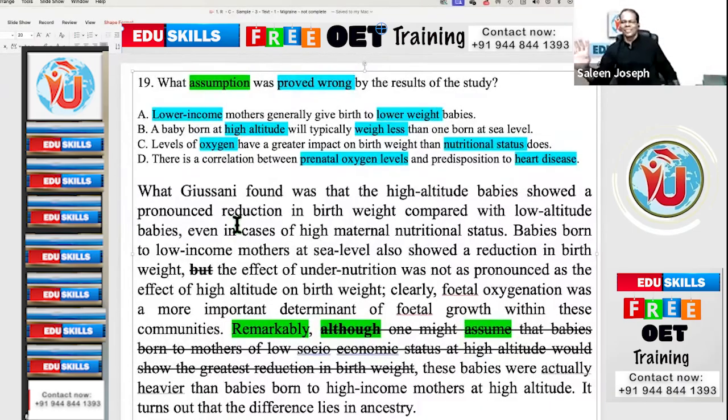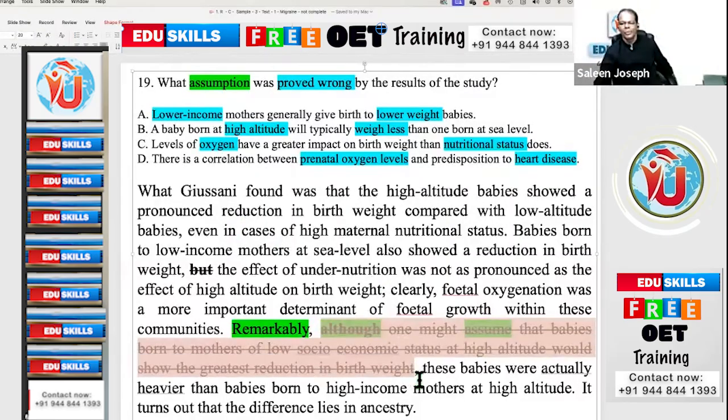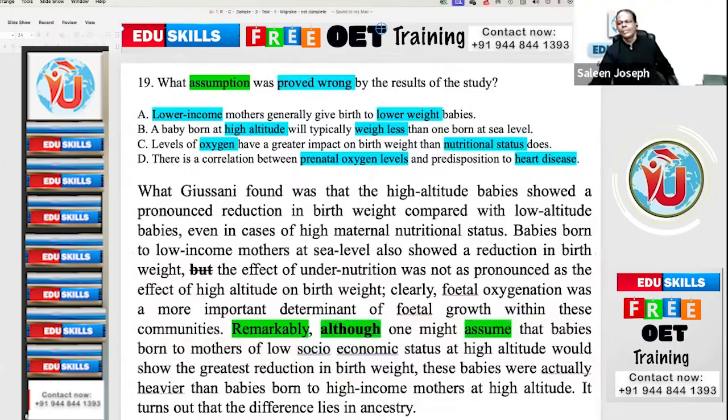I am confusing you. It doesn't mean that is not the answer. Now, what is the answer then? The assumption, Father. That's not the fact. Now you see, I said in the normal case, this will not be important. And if you remember, I have explained several times about not true questions. Whatever is wrong will be the right answer when they ask what is not true as per this paragraph. Do you remember some of those questions? Yes, Father.